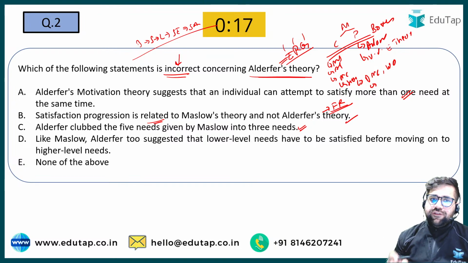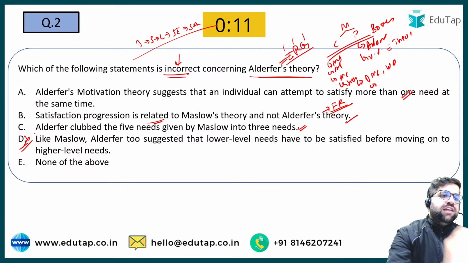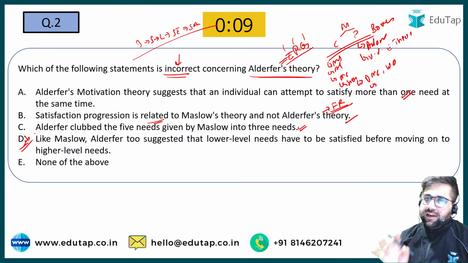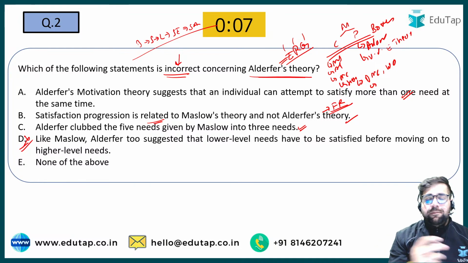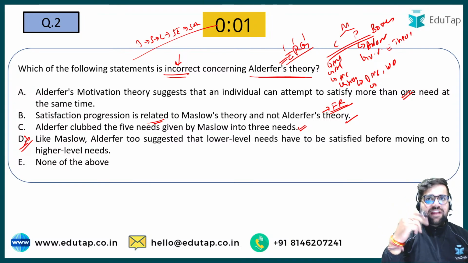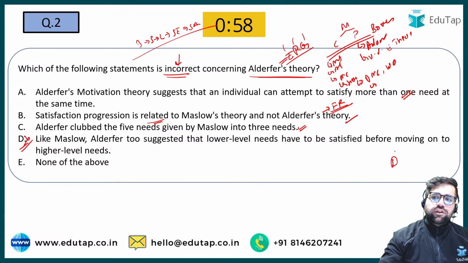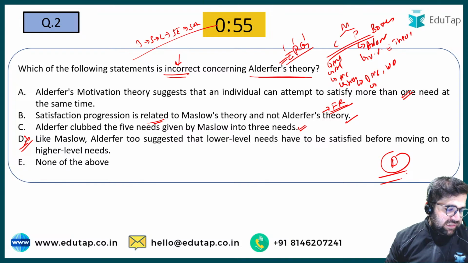Like Maslow, Eldeffer too suggested that lower order needs have to be satisfied before moving up to the higher. This statement is incorrect because Eldeffer never gave a hierarchy. He just said that there are 3 needs, but Maslow gave a hierarchy. So as per Maslow you have to move towards level 1, level 2, level 3, level 4 and 5 likewise. But this was not there in Eldeffer. Okay, so D is the correct answer. I can see in the chat box also many of you are giving D.